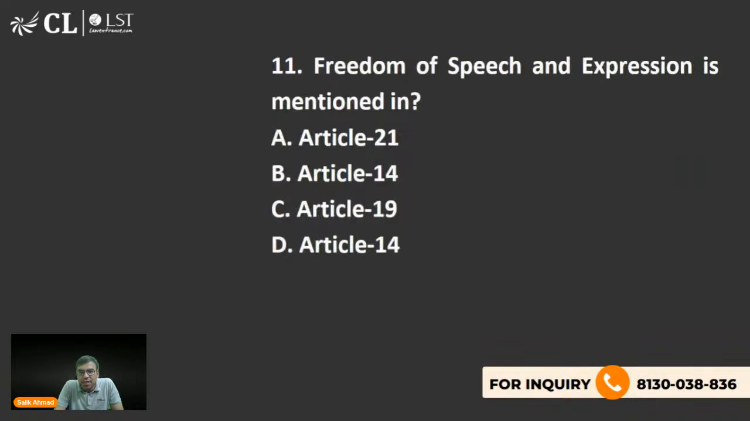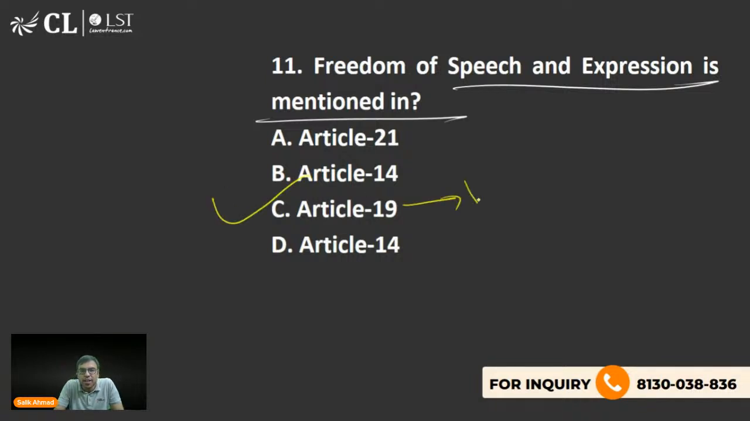The next one is freedom of speech and expression is mentioned in where? 21, 14, 19, 14. What is the right answer? ये तो बहुत आसान है. It comes in the news again and again. That is why you all should be knowing it. Everyone should answer. I'm expecting at least 3-4 people to answer. Yes, Ayush, Mishika, Dhruv. Yes, Mishika ने आंसर किया.